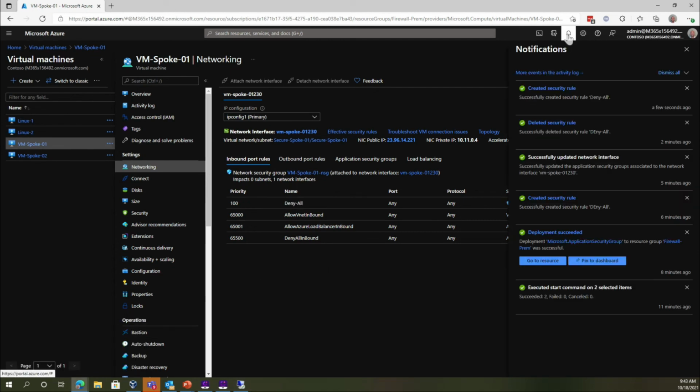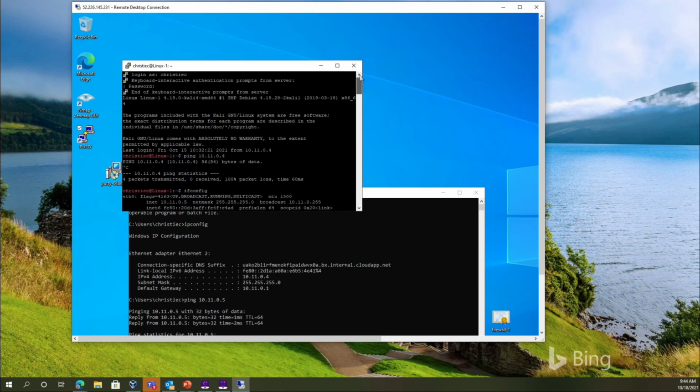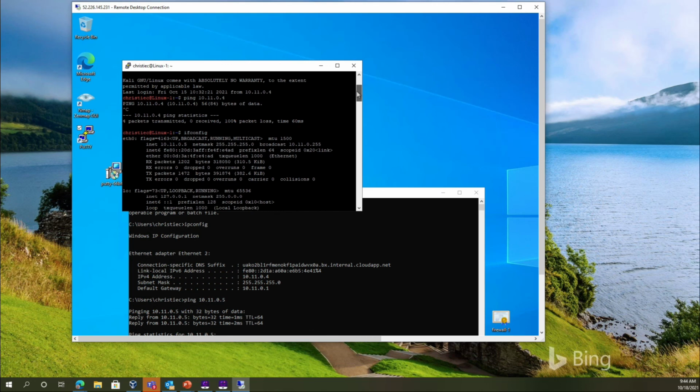It usually just takes, after it's created, it actually takes a while to get applied to the route tables and things like that, and then it'll start working. So just give this a couple minutes and then we should see this working. So the pings are still working, but then all of a sudden we should see that scroll stop, and then we know for sure that it's broken, even though they're on the same subnet. So you're looking here, this is 11.0.4, and the other one is 11.0.5. We saw up here earlier, the IP address was 11.0.5.